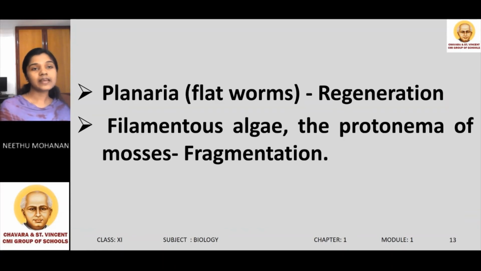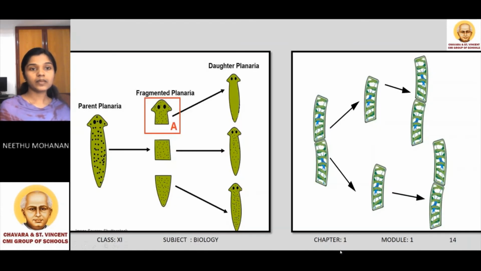Then planaria. Planaria is also known as flatworms. They reproduce by the process of regeneration. Then filamentous algae and protonema of mosses reproduce by the process of fragmentation. In the first diagram, you can see a parent planaria. This planaria can be divided into three fragments.